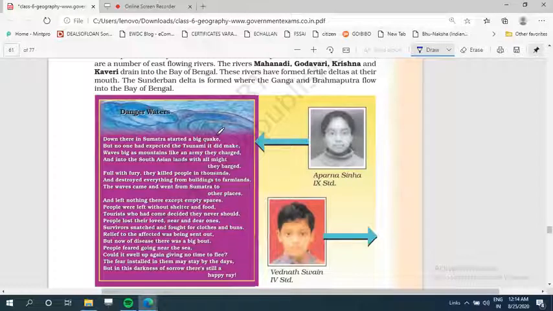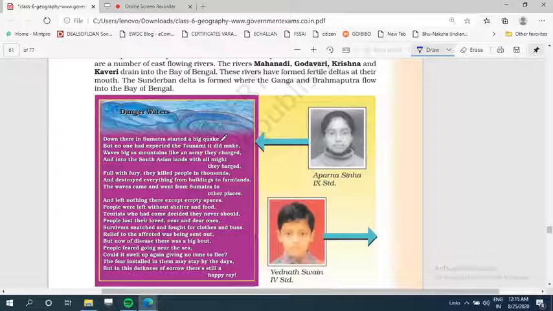Down there in Sumatra started a big quake, but no one had expected the tsunami it did make. Waves, big as mountains, like an army they charged, and into the South Asian lands with all might they barged.